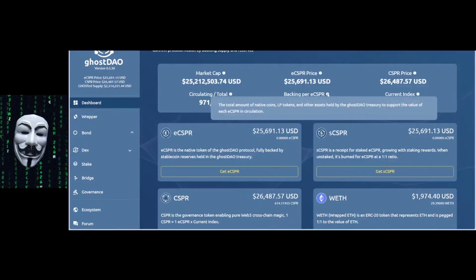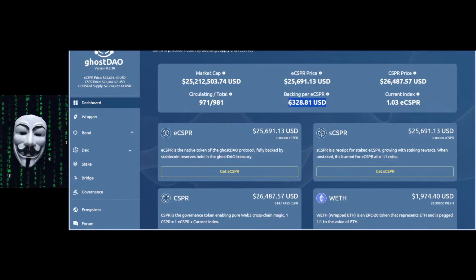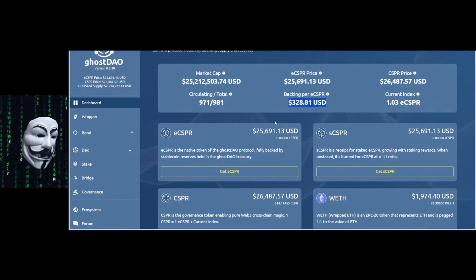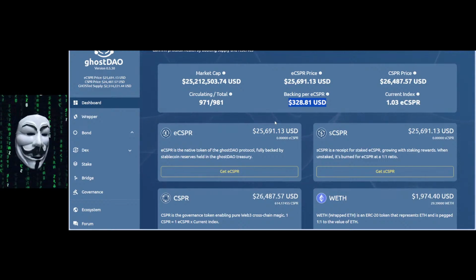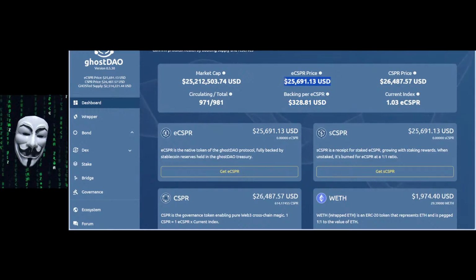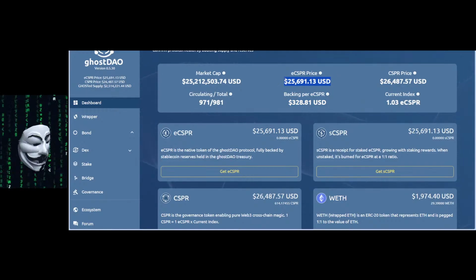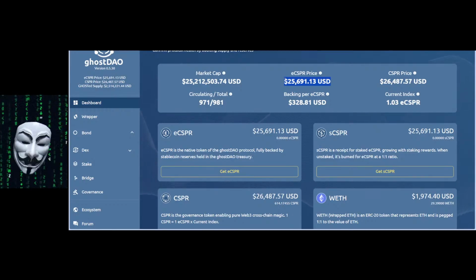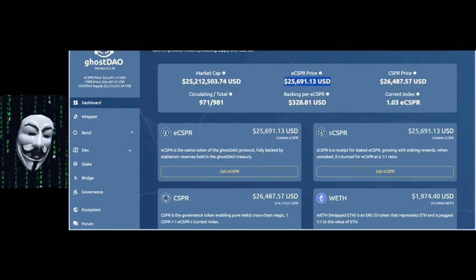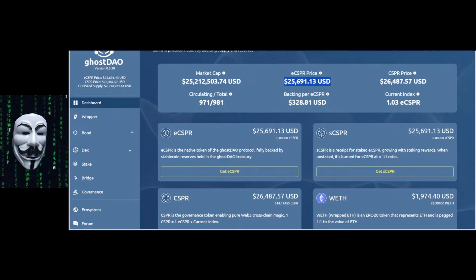for example, on the ghostDAO side of things, the backend is currently $320 per one eCasper. Now, the initial backend was $3. Now it's $300. Okay. Now the price, thanks to somebody, thanks to the users, got pumped from $1 to $25,000 per one eCasper. Now, obviously, it exists on a pretty thin liquidity, so that is not necessarily something very sustainable. However, the backend is absolutely sustainable.